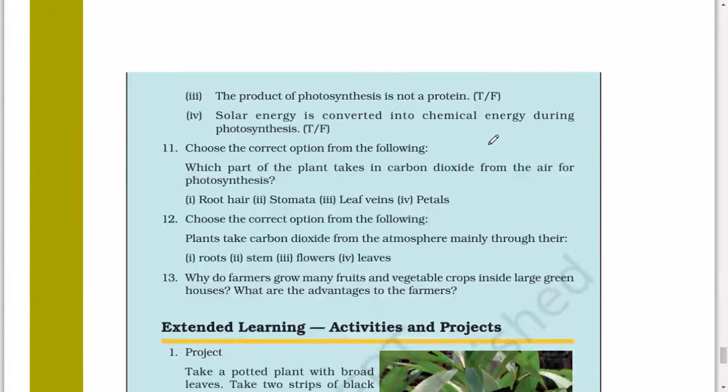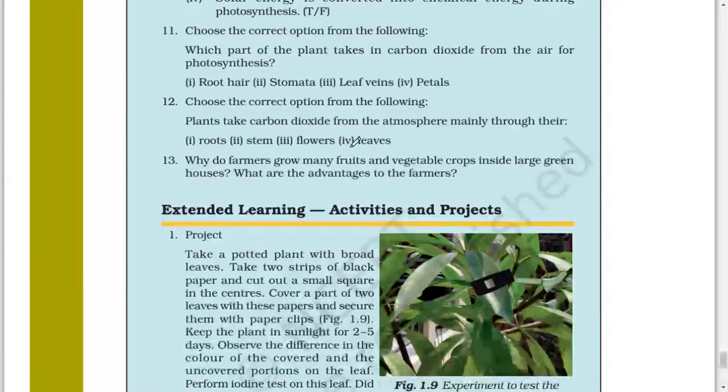Choose the correct option from the following. Which part of the plant takes in carbon dioxide from the air for photosynthesis? 1. Root hair, 2. Stomata, 3. Leaf veins, 4. Petals. Choose the correct option from the following. Plants take carbon dioxide from the atmosphere mainly through their roots, stems, flowers or leaves. Why do farmers grow many fruits and vegetable crops inside large greenhouses? What are the advantages to the farmers?